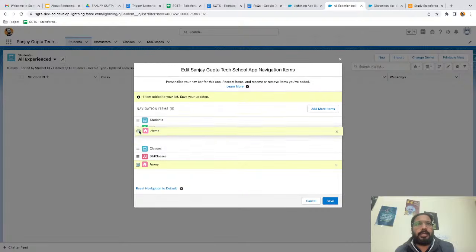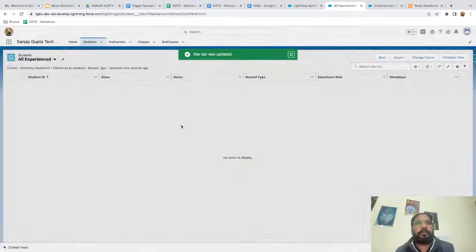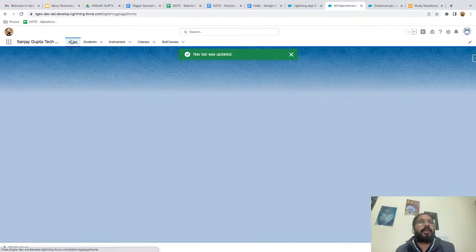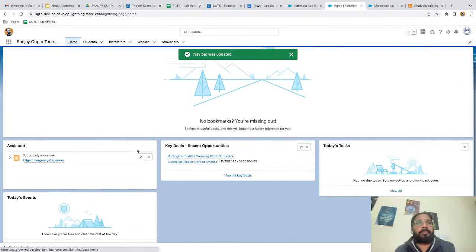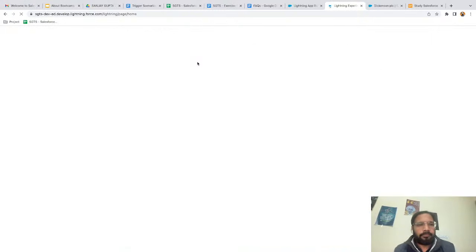And you can just click and drag and drop it to the beginning and click on save. Yes, so here you can see home page is available. Yep, now it is available. So it is basically cache issue. When you place it through this pencil icon, it is available. So maybe after some time, it will be available automatically, right? So this way you will see your home page.